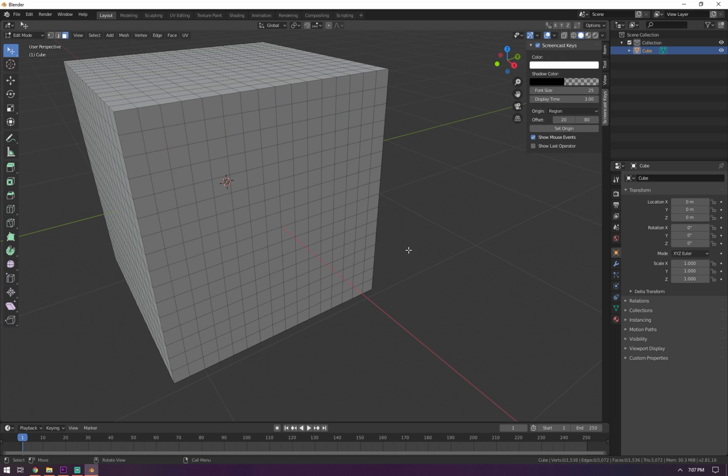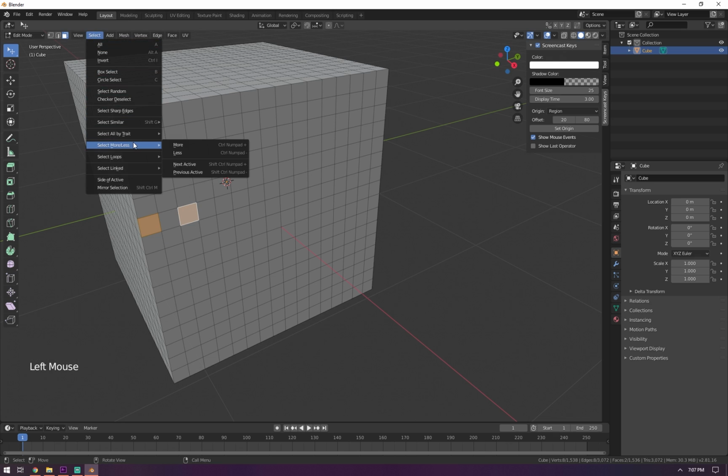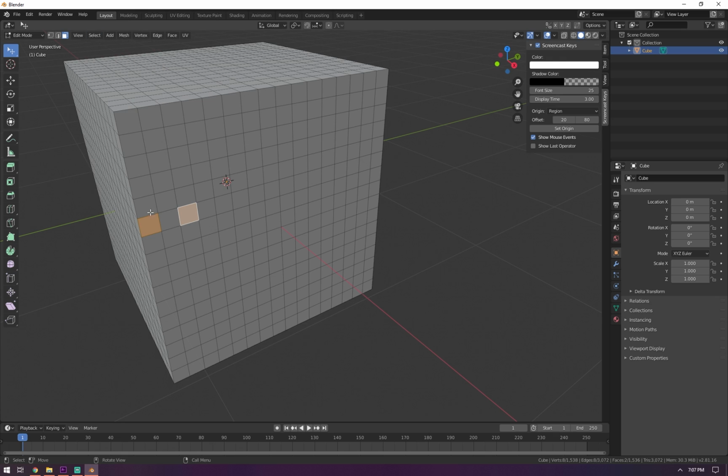Another fancy selection method is selecting every other, let's say, face. So if you click one face and then click the second, if you go to select more or less and go to next active or shift control numpad plus, since I skipped one, it's just going to follow that same pattern all the way around. Let's see, and we made it. And you can do this with any amount of skips. So you can select this one and skip 2, and then hold shift control numpad plus, and you see it skips 2. This is great for making patterns.